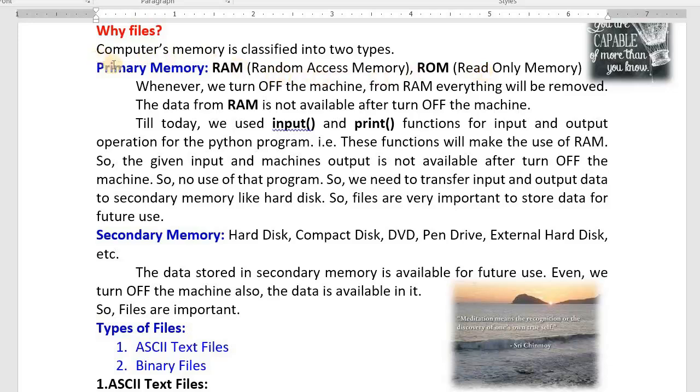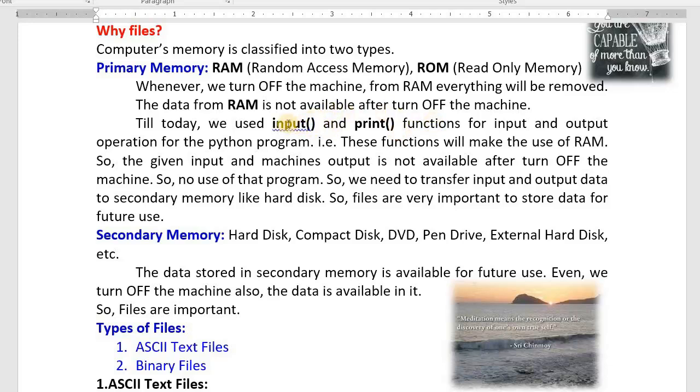Then what is the drawback with primary memory? Whenever we turn off the machine, everything from RAM will be removed. The data from RAM is not available after the machine is turned off. Till today we use the input function to read input in a Python program. We use print to print the result on the terminal in a Python program. These are the most commonly used functions.